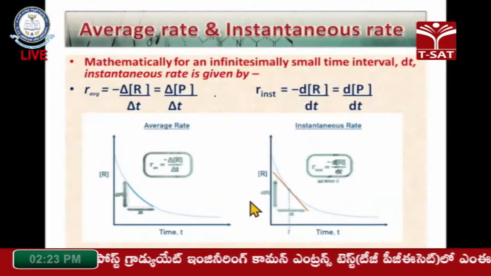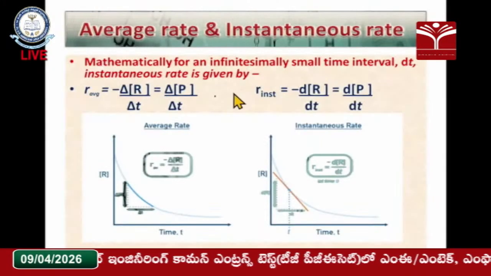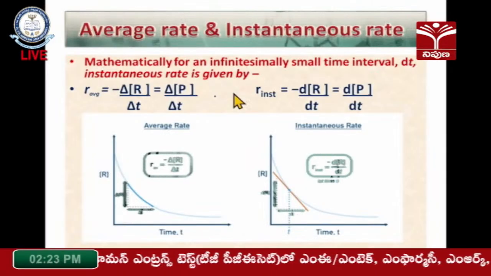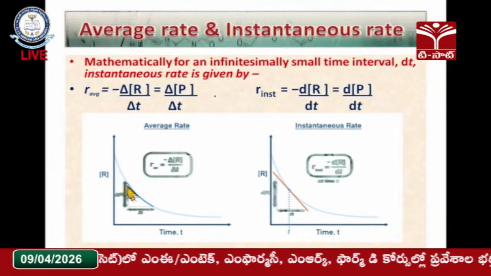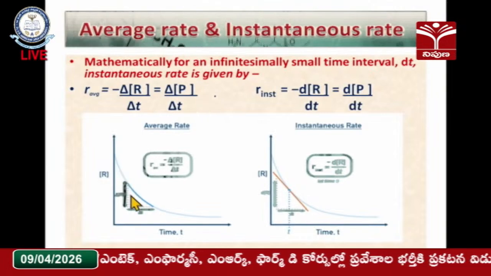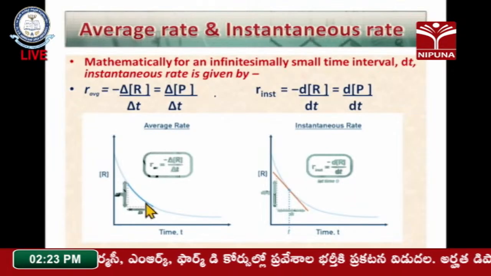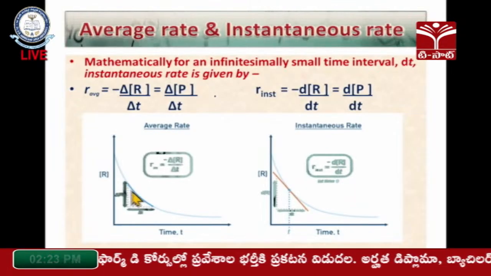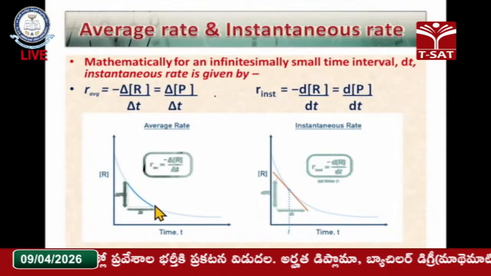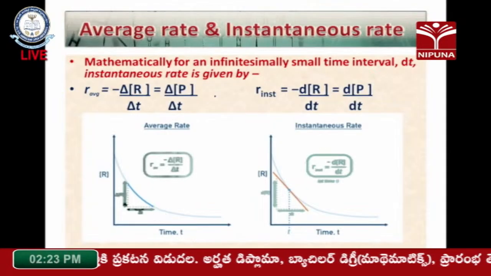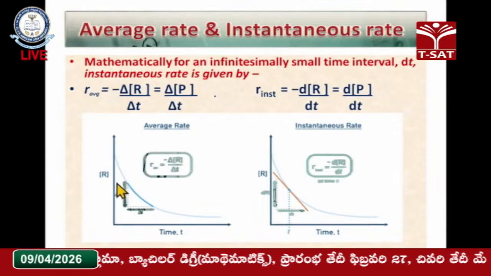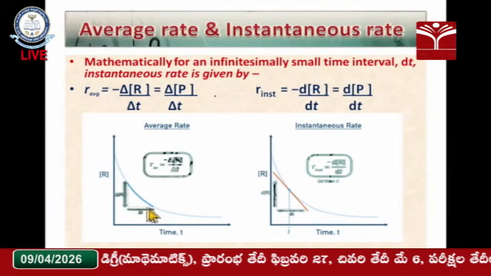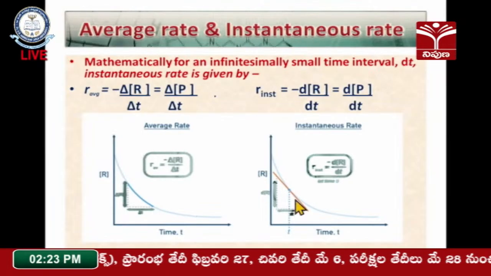But here the average rate of the reaction means we consider the time interval for this conversion, either decrease or increase. We will consider the time interval from 1 minute to 5 minutes, how much concentration is going to increase for the product or decrease for the reactant. So we are considering a time interval, 1 to 5 minutes or 1 to 10 minutes like that.